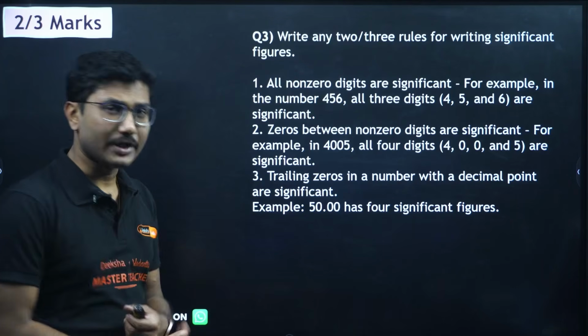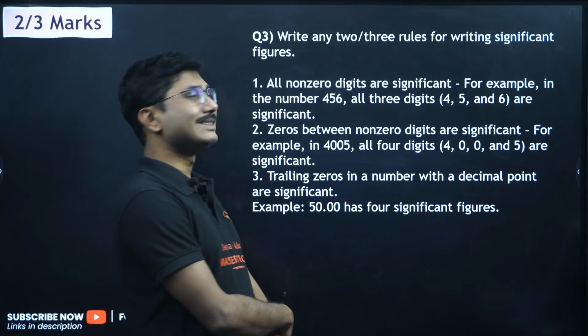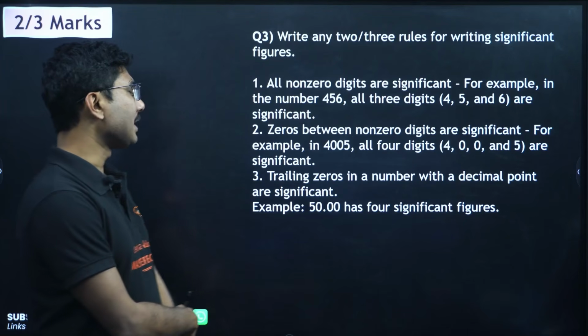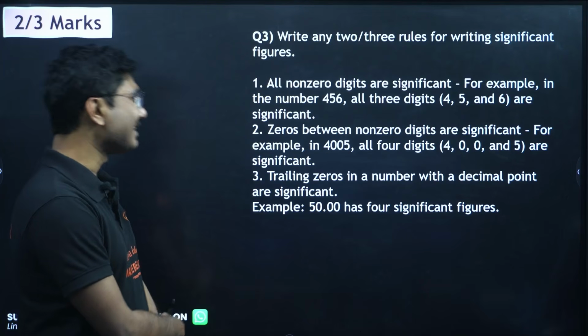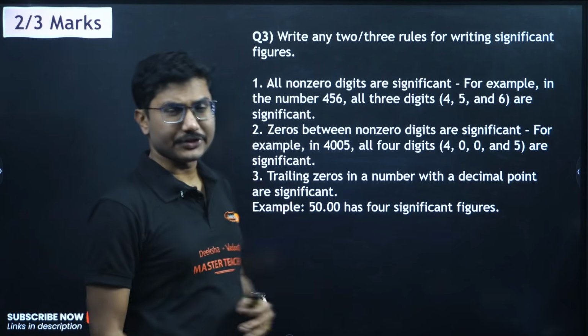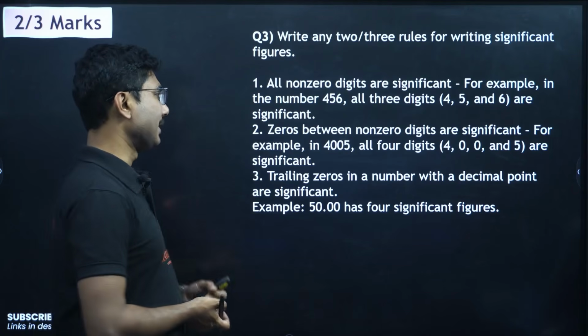This is also a very common, important question. All non-zero digits are significant. For example, in the number 456, all digits 4, 5 and 6 are significant. So 456 is a number, and in that number all digits are significant.